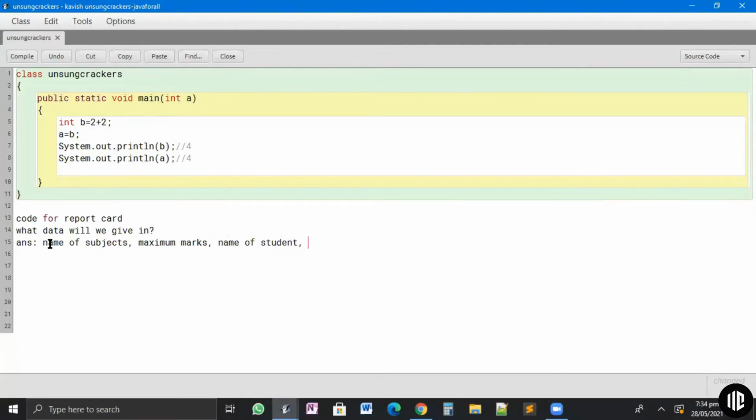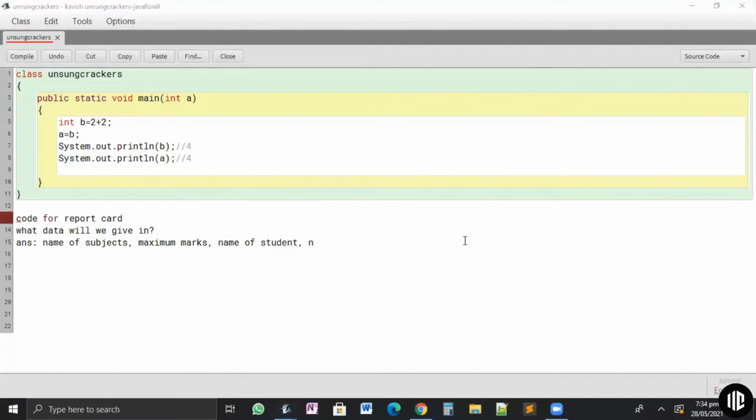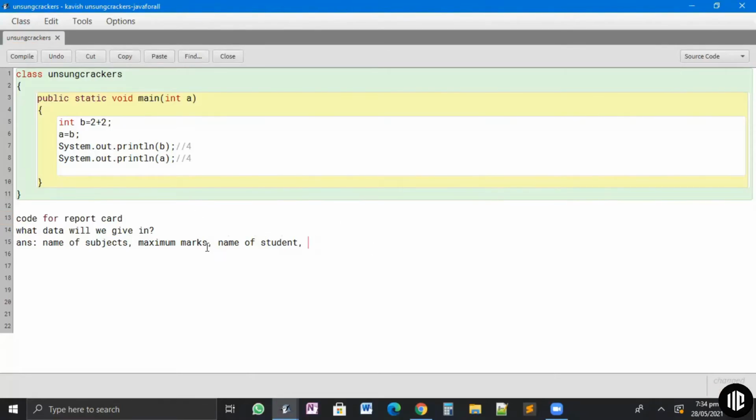Then marks out of, yeah, correct. So marks out of, for example, 100. The percentage of the student.